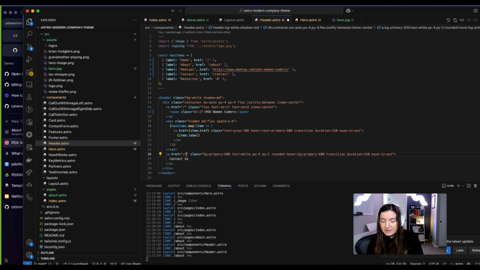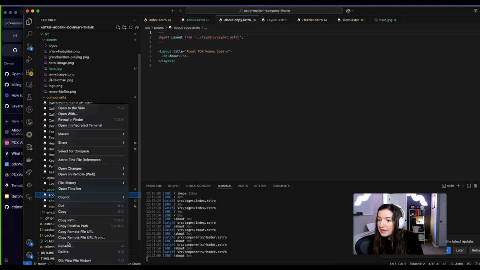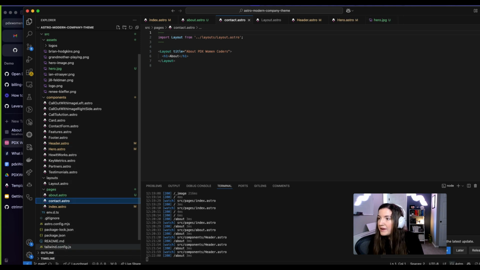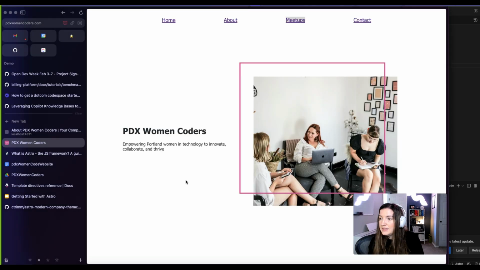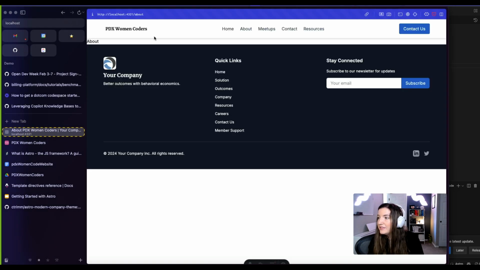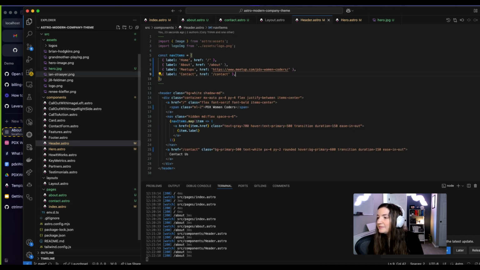We can keep this. Let's just make this a contact page, and then really quickly we'll just make a contact page here. So we can see that everything is all wired up. Call this contact, and then contact us. Easy peasy. Okay, so what do we got? Got meetups, contact. Oh, we still have this resources. We don't need resources. Get rid of that.